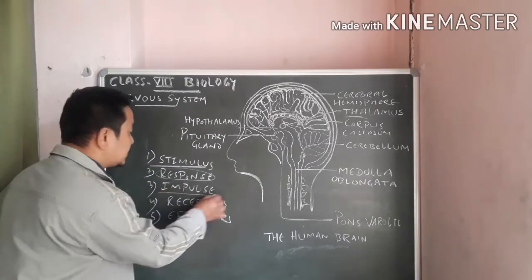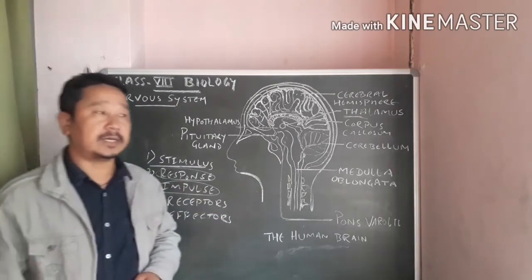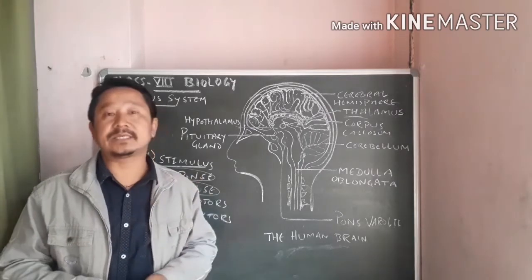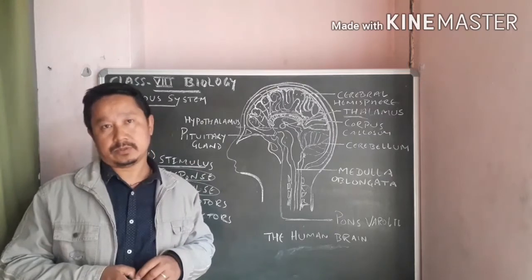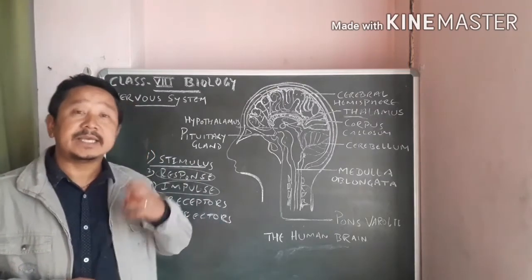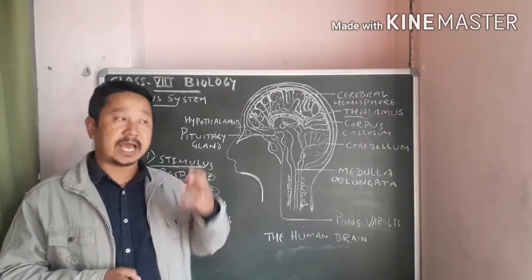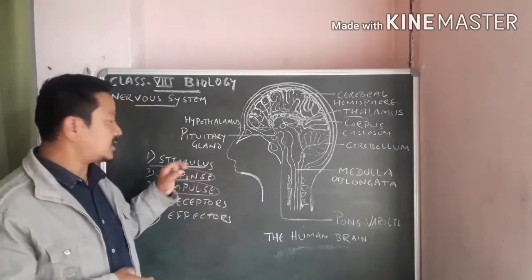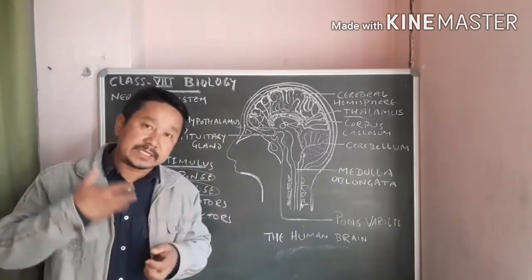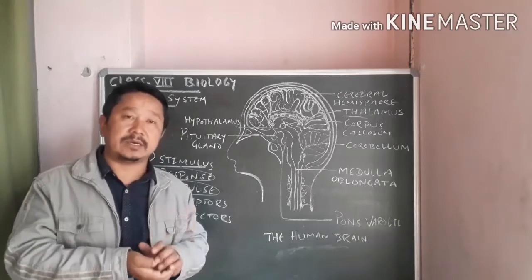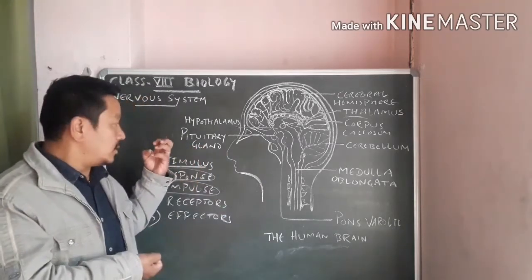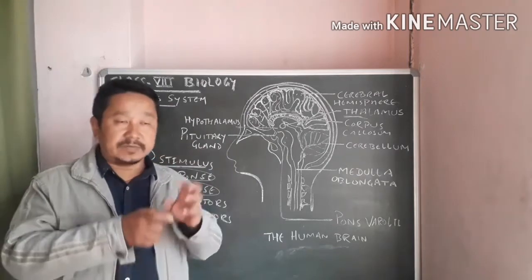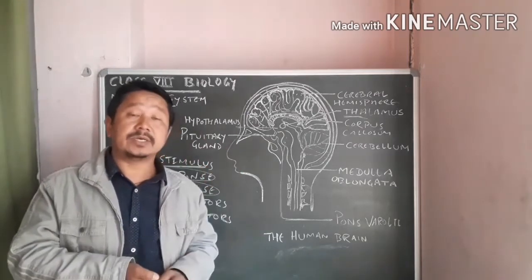Then impulse. Impulse means a wave of electrical disturbance that travels through the nerve, or the sensation. After receiving the stimulus, that will be changed once it is received by the nerve cells of that region or of that sense organ.